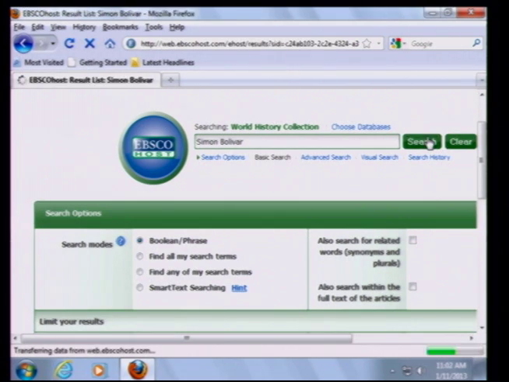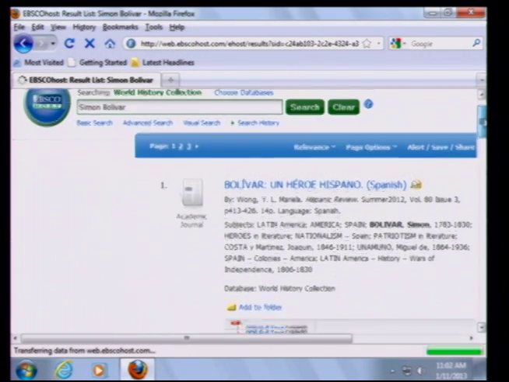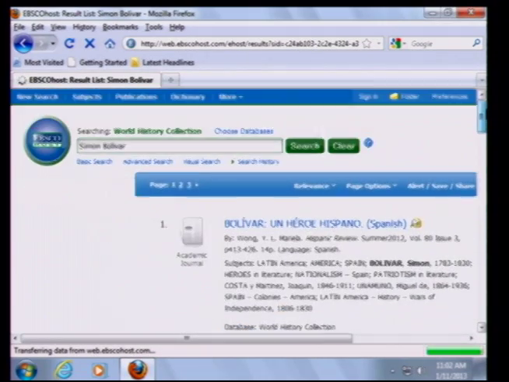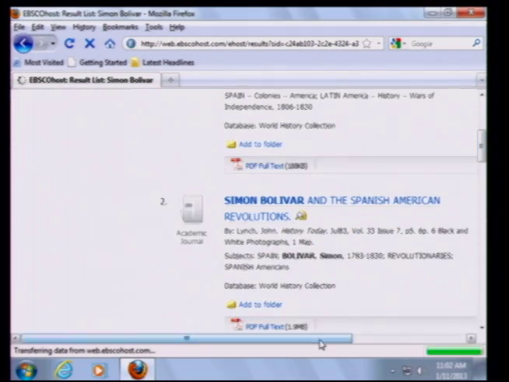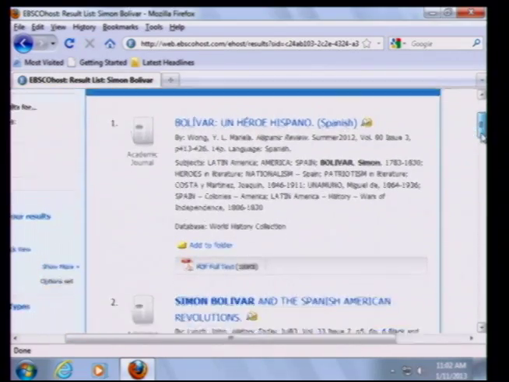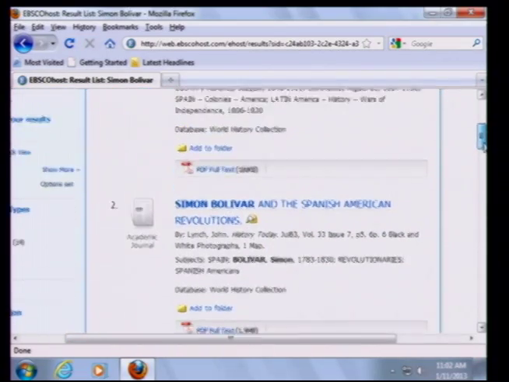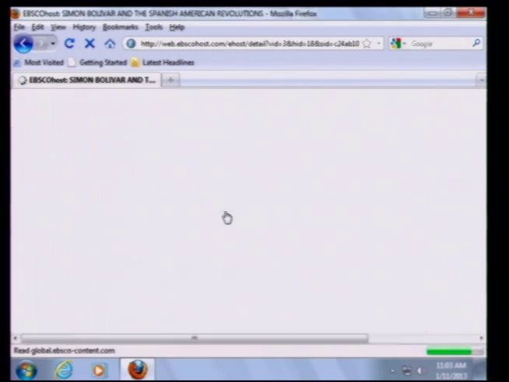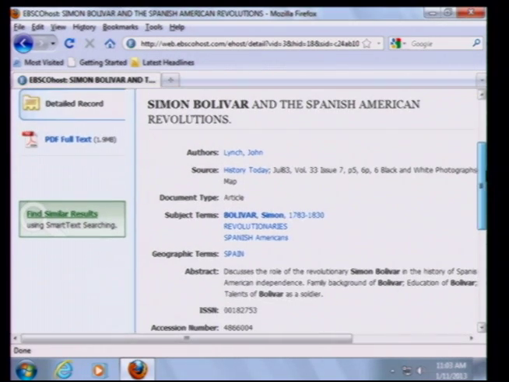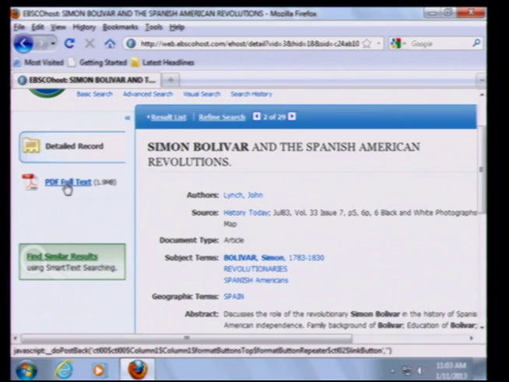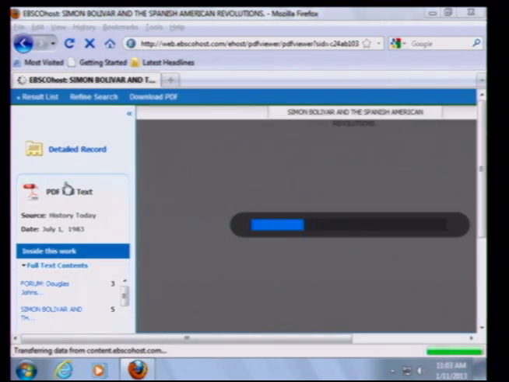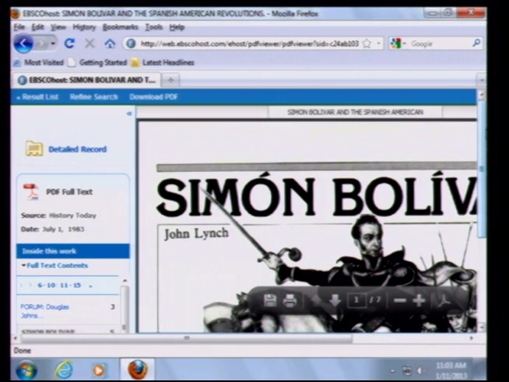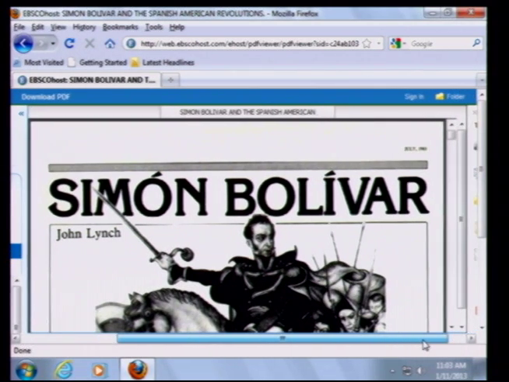Click on search, and now we have 29 articles coming up dealing with Simon Bolivar, who was the liberator of at least 6 countries in Latin America, liberated them from the control of the Spanish in the 1820s. And here's a good example here, Simon Bolivar and the Spanish-American Revolutions. So he's considered to be a big hero in Venezuela, Peru, some of the other countries down there. And again, we have an example of what one of those articles looks like.